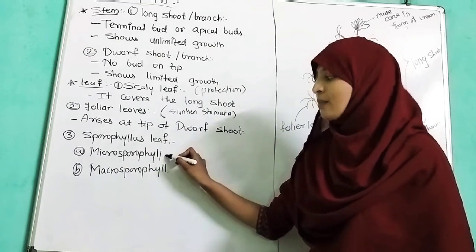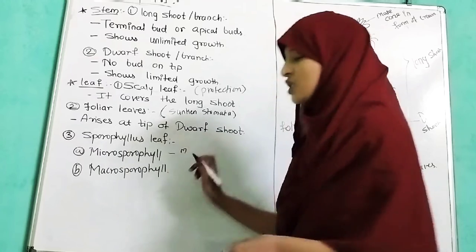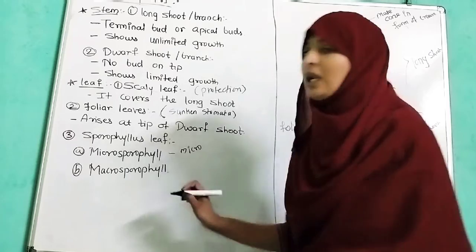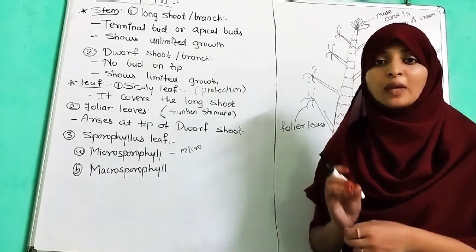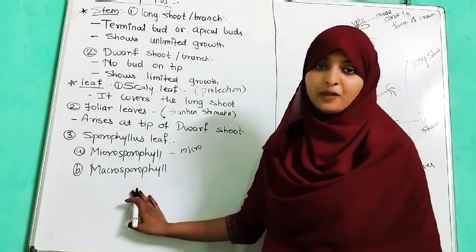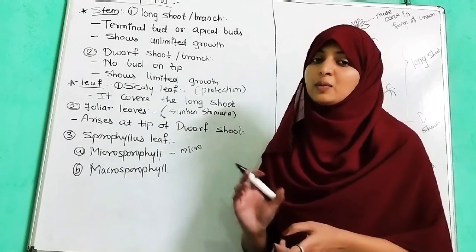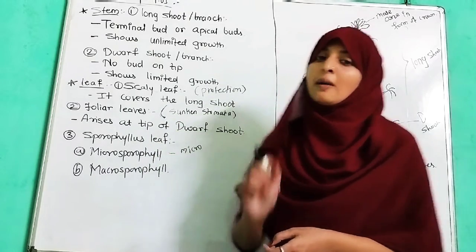Microsporophylls produce male spores and macrosporophylls produce female spores. Macro means bigger and belongs to female, and micro means smaller and belongs to male.